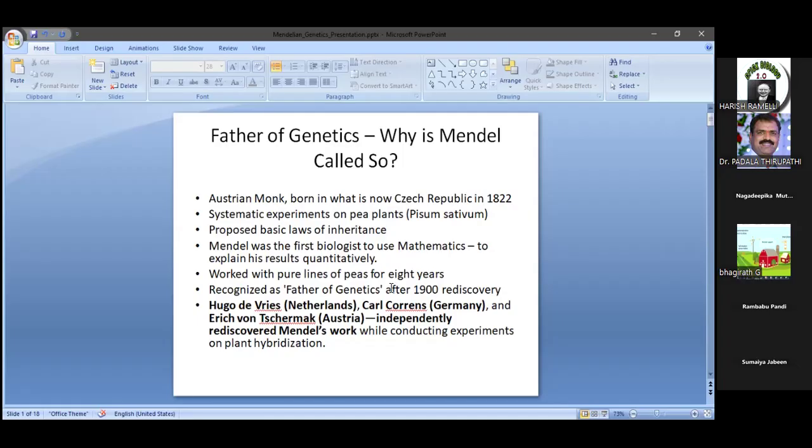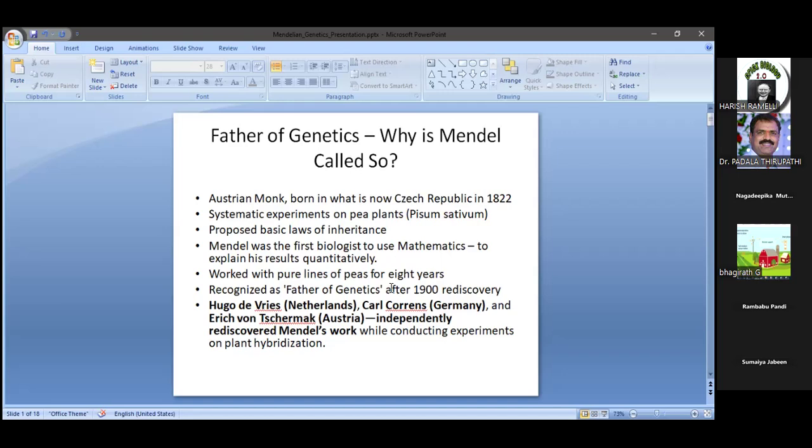But when did we come to know about the inheritance laws? After the discovery of Mendelian principles. Mendel's principles were rediscovered by three familiar persons: Hugo de Vries from the Netherlands, Karl Correns from Germany, and Erich von Tschermak.